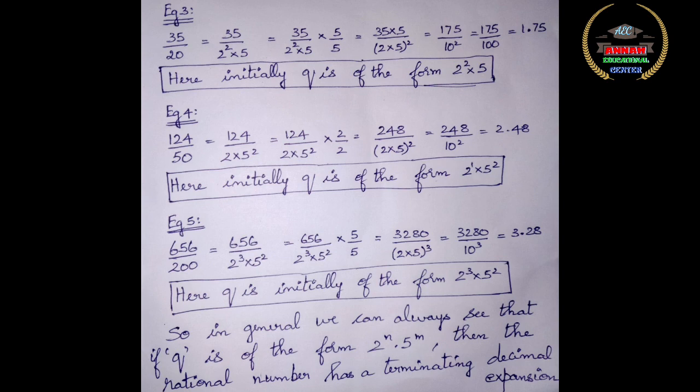In case you get any other number in the prime factorization of q, then according to theorem 1.7, you can clearly say that it is not going to terminate. It is going to have a non-terminating decimal expansion, that is a recurring decimal expansion.